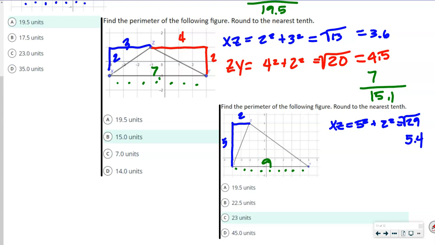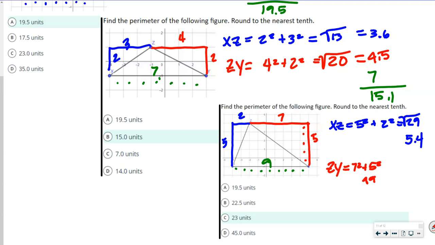Okay. Then we're going to do this one over here. 1, 2, 3, 4, 5. And what is that right there? From negative 2 to 5, so that's 7. Right? Okay, so this is going to be zy. You know what, let's move that down. Zy is equal to 7 squared plus 5 squared.